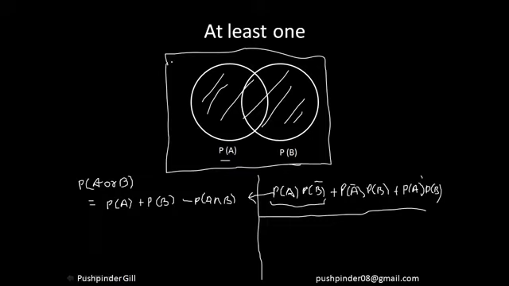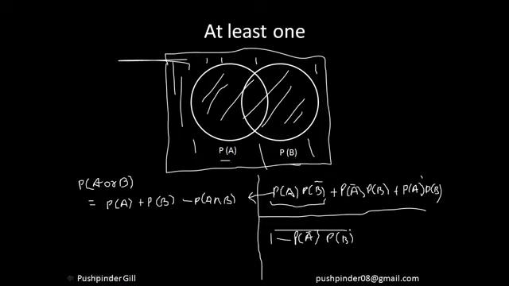If I subtract that from one, that gives at least one of them happens. So I can calculate it as 1 minus probability of event A not happening and probability of event B not happening. This is an even smarter way to do that.